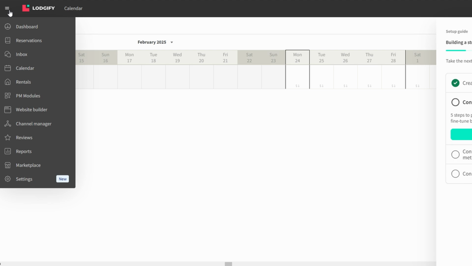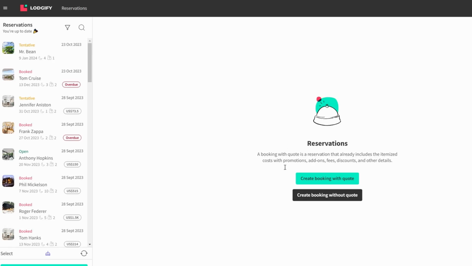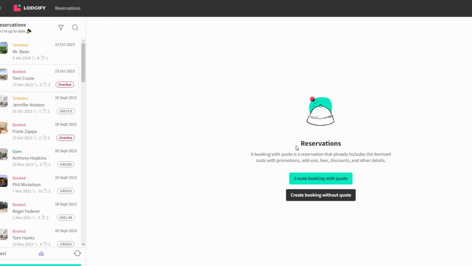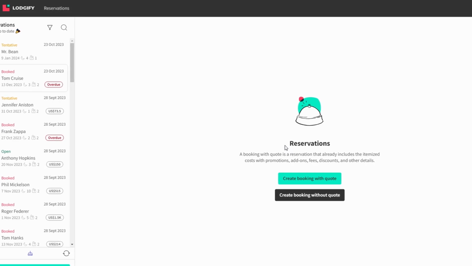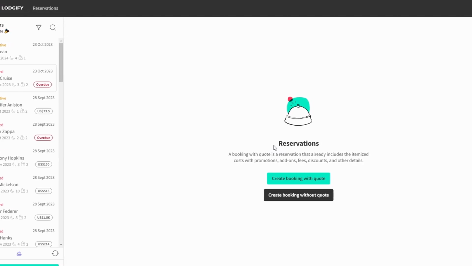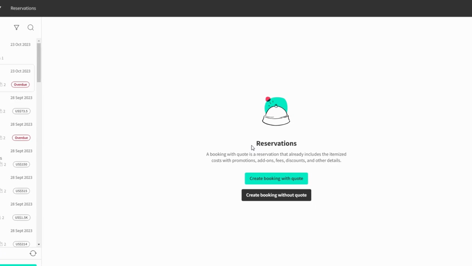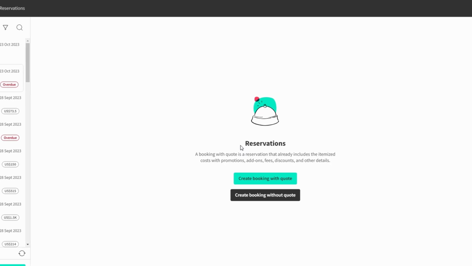Once you're in the reservations section of the dashboard, you'll find it super easy to keep track of all your bookings. The system separates them into 2 main categories: bookings with a quote and bookings without a quote. Bookings with a quote are the reservations where the guest has agreed to your terms, accepted the price you've set, and confirmed their stay. These bookings are considered official and locked in, so you can begin preparing for your guest's arrival. You'll be able to view all the important details, such as guest contact information, check-in and check-out times, and any special requests they might have made.